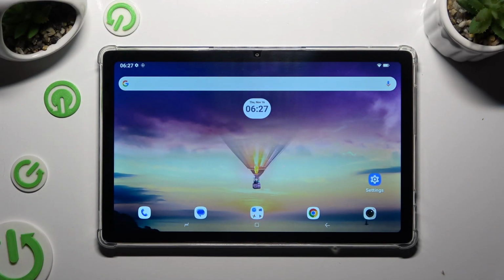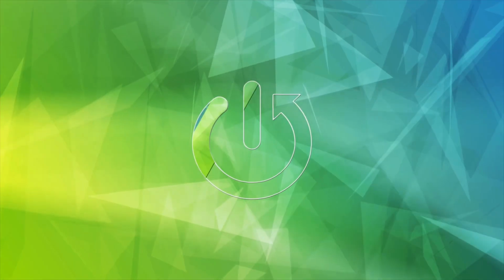Hi! In front of me is HOTWAV Pad 8, and today I would like to show you how you can set up an alarm clock.